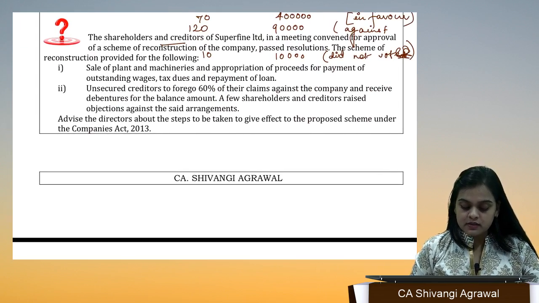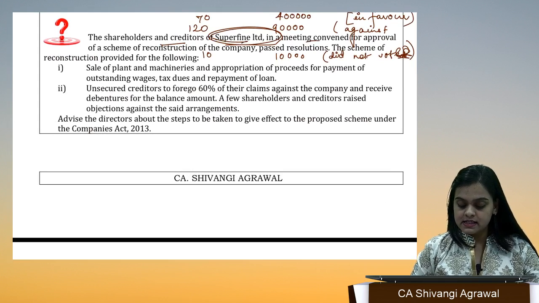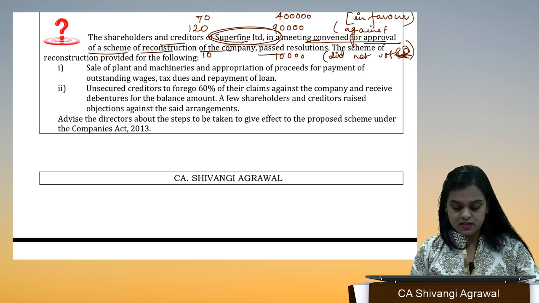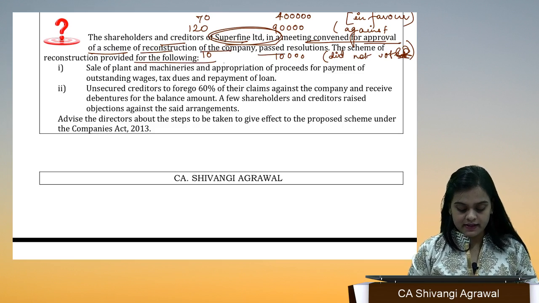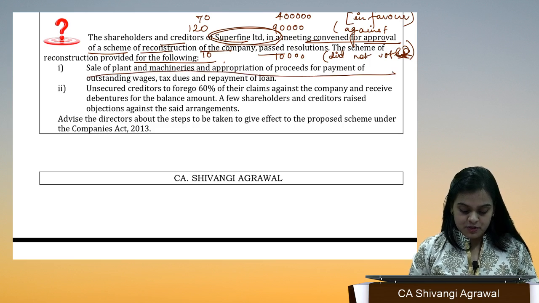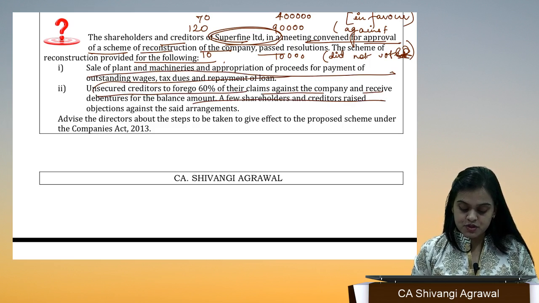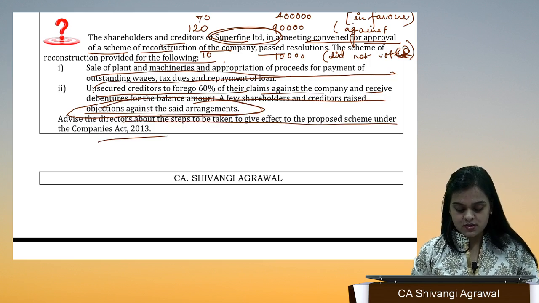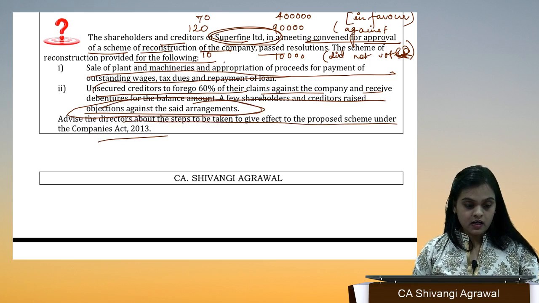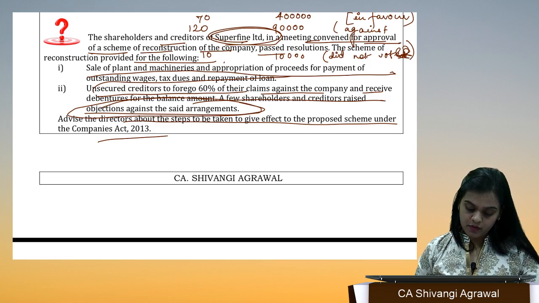Now, the shareholders and creditors of Superfine Limited in a meeting convened for approval of a scheme of restructuring of the company passed resolutions. The scheme of restructuring provided the following: sale of plant and machineries, and unsecured creditors to forgo 60%. A few shareholders and creditors raised objections against the said arrangements. Advise what steps can be taken to give effect to the proposed scheme.